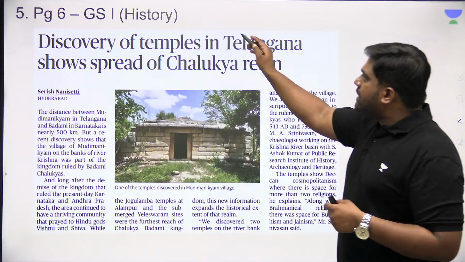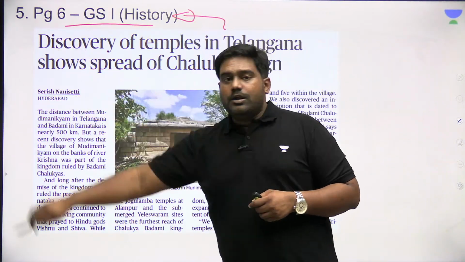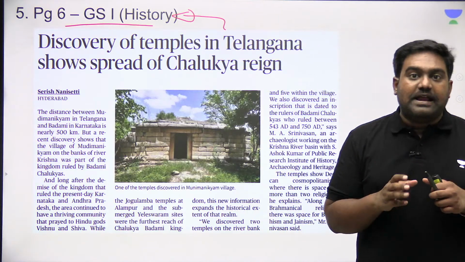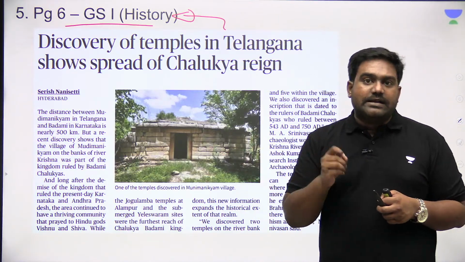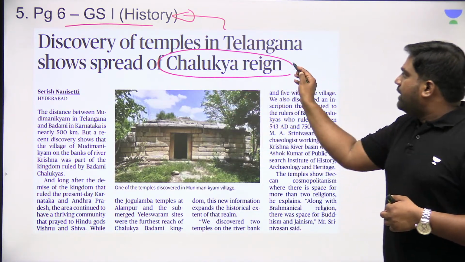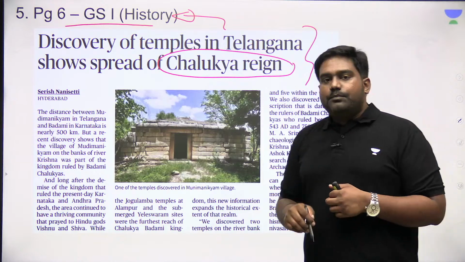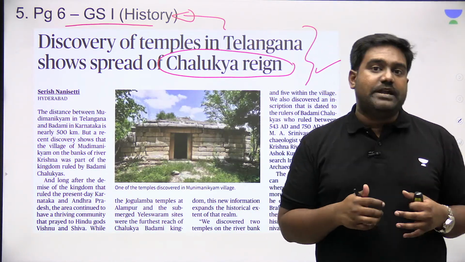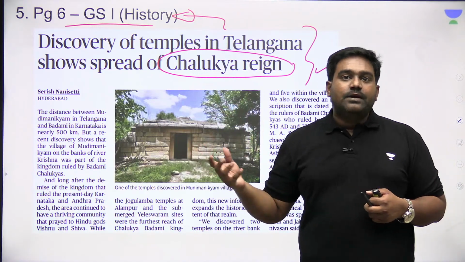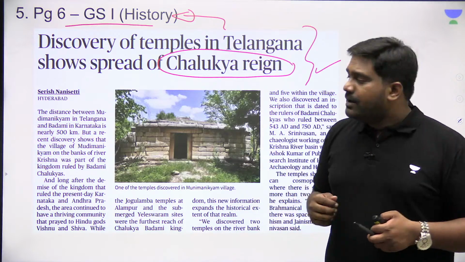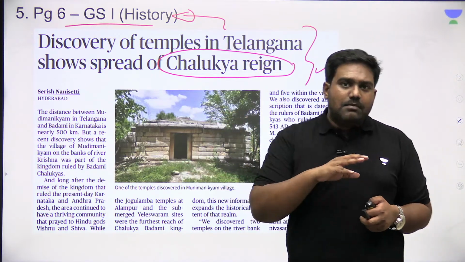Next, we have another article related to history on page number 6. This article is related to a very important finding related to the Chalukya dynasty, the Badami Chalukyas in particular, right? One of the most progressive, stable empires, kingdoms to have existed in southern parts of India was that of the Chalukyas. They ruled the Deccan region between the 6th to 12th century, and they have left an incredible mark behind in this particular region.